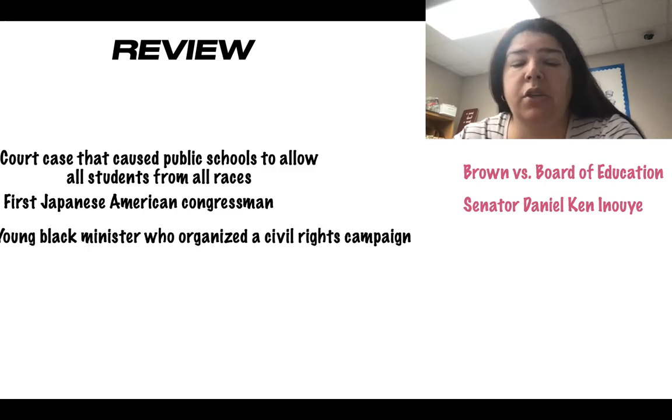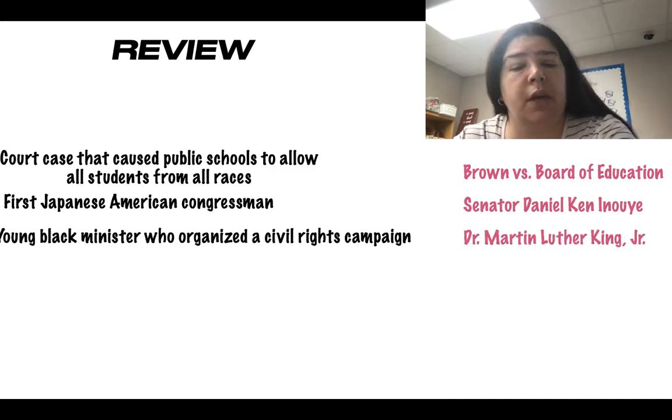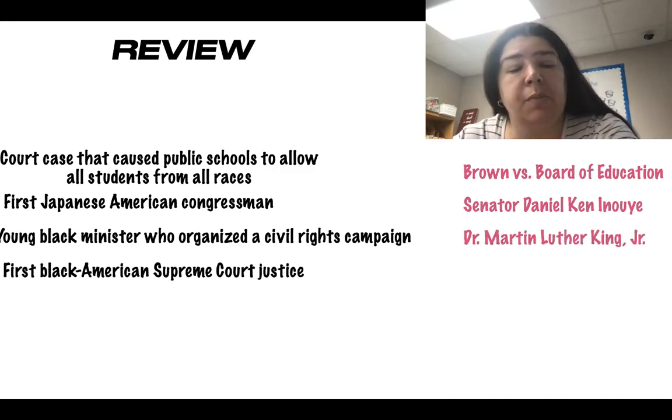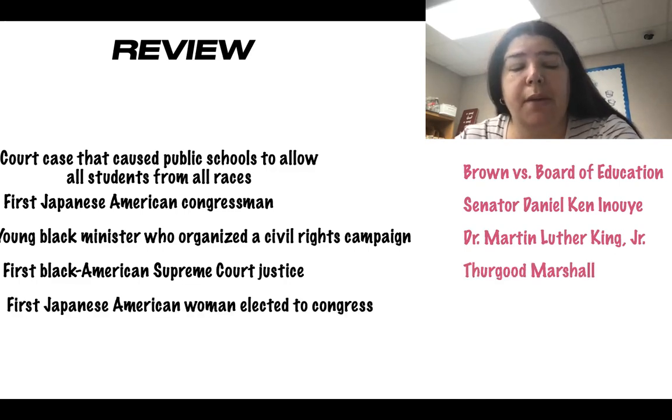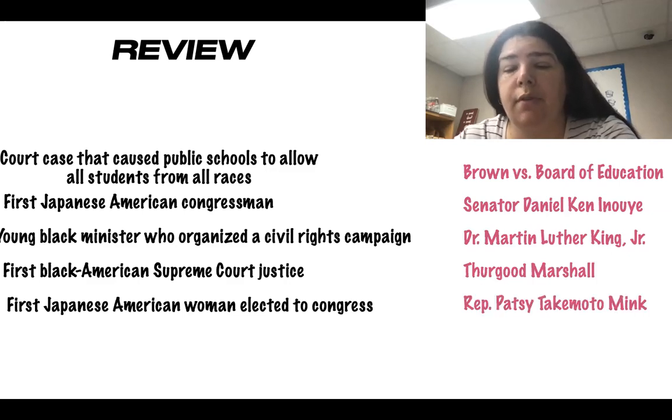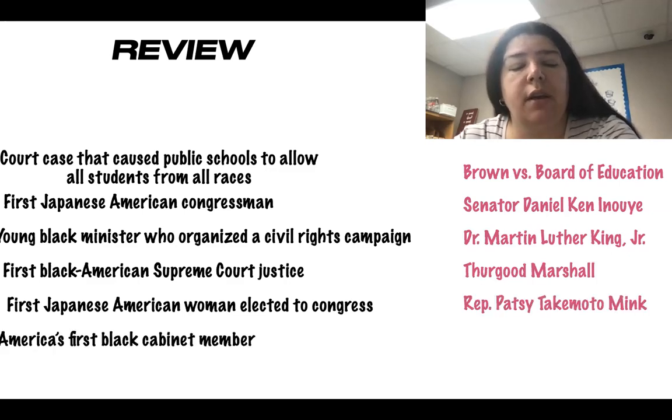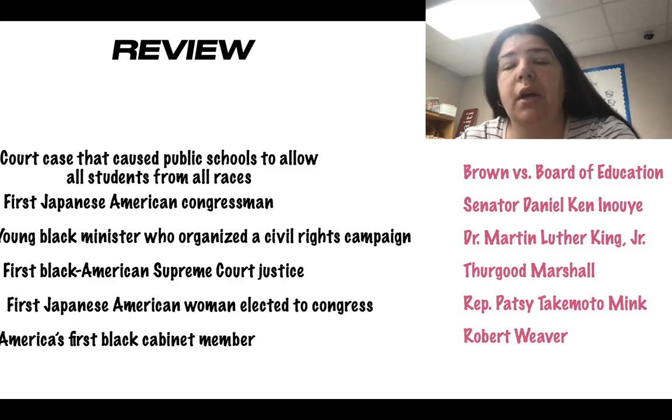And the young black minister who organized the civil rights campaign, that's an easy one, Dr. Martin Luther King. The first Black American Supreme Court justice, good, Thurgood Marshall. The first Japanese American woman elected to Congress, Mink, very good. And the first Black cabinet member to sit on the cabinet, remember, with the president, and he's a presidential advisor, Weaver, that's correct.